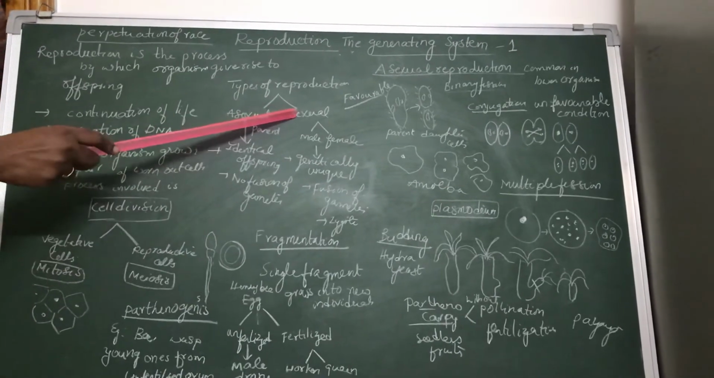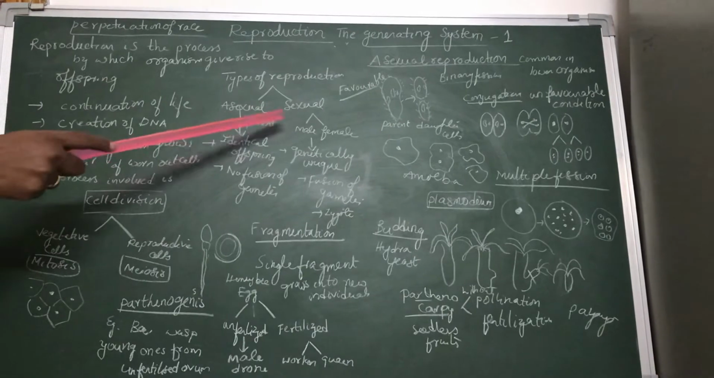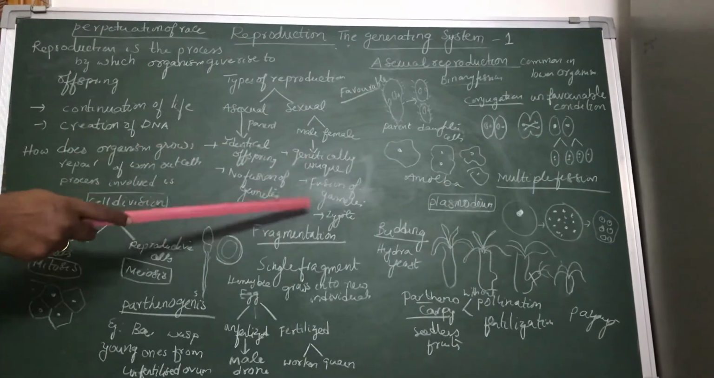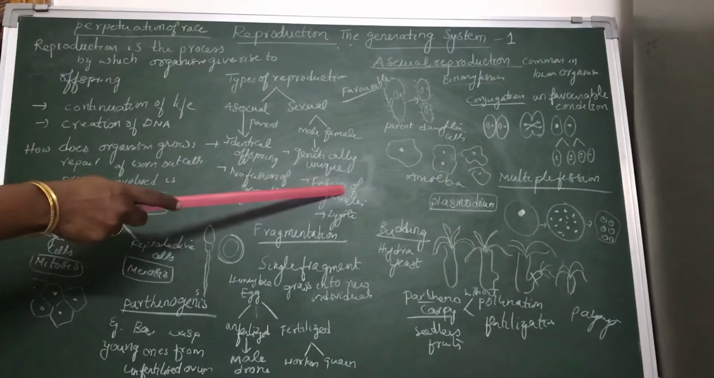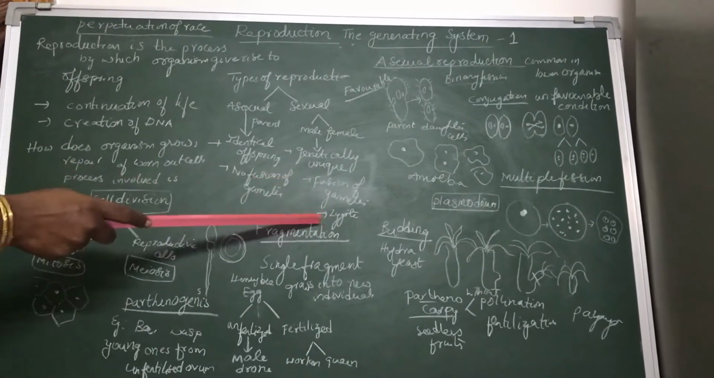Now coming to sexual reproduction. Sexual reproduction involves two parents, a male parent and a female parent. They produce male and female gametes like sperms and ovums. The sperm and ovum fuse to form a zygote.